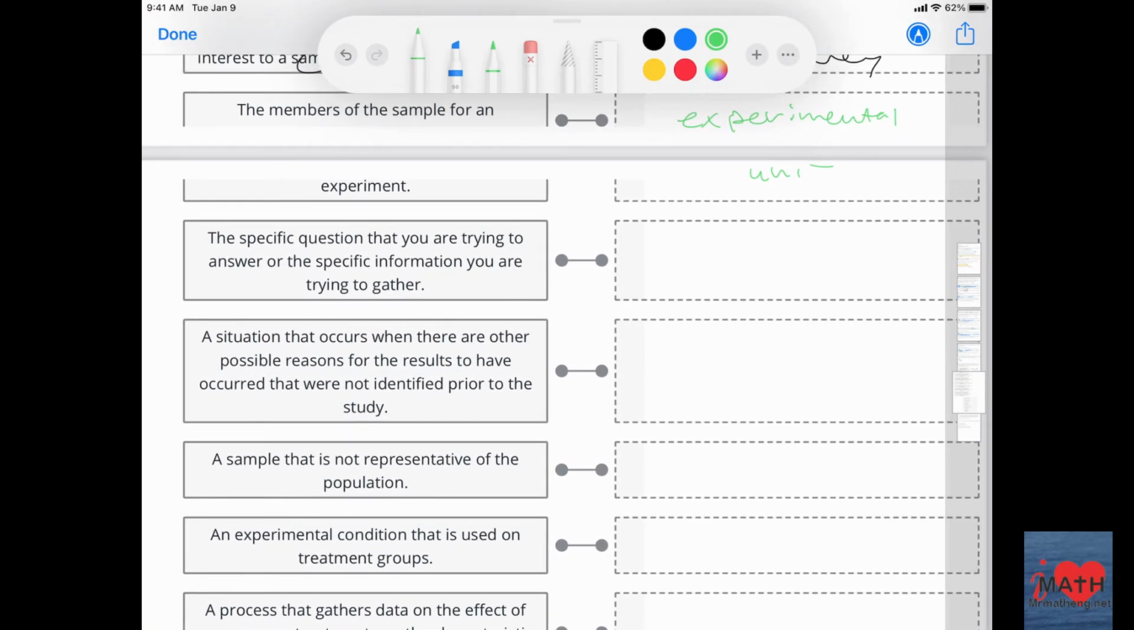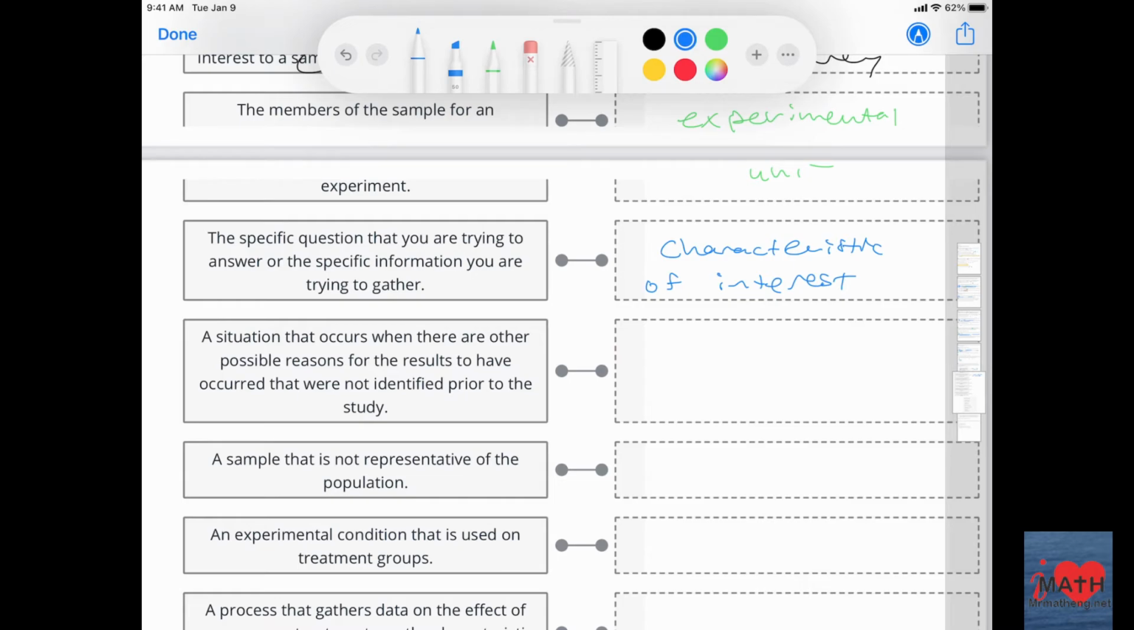A specific question that you're trying to answer, or the specific information you are trying to gather. If you use process of elimination, this is called the characteristic of interest. Right, just smoking causes cancer, stuff like that.